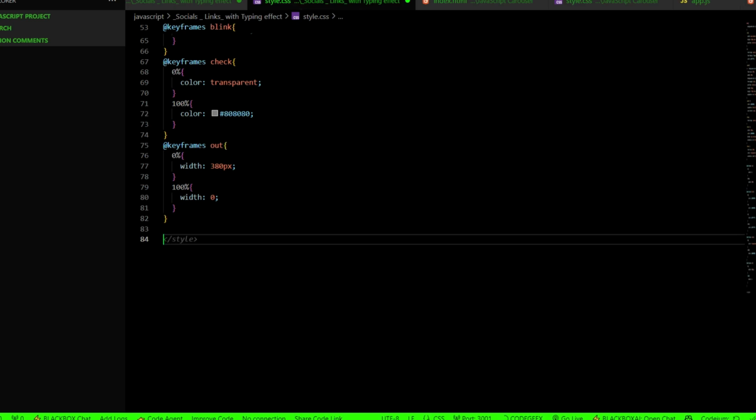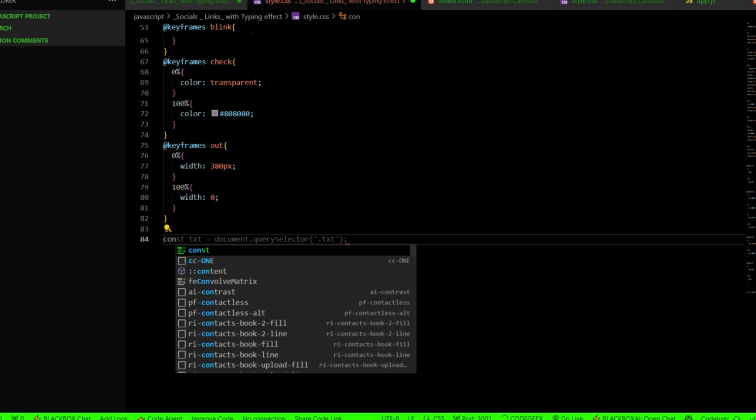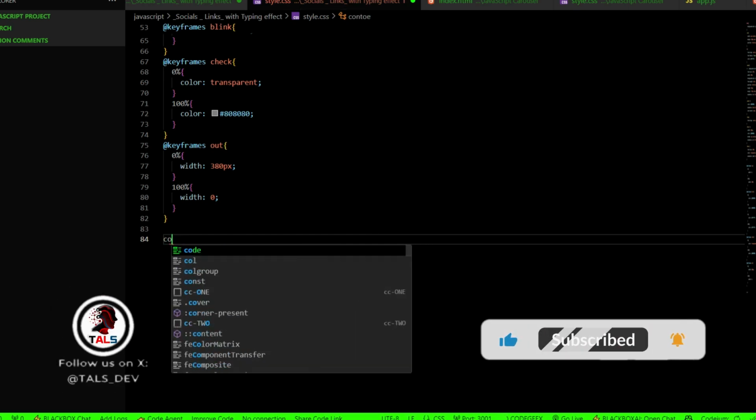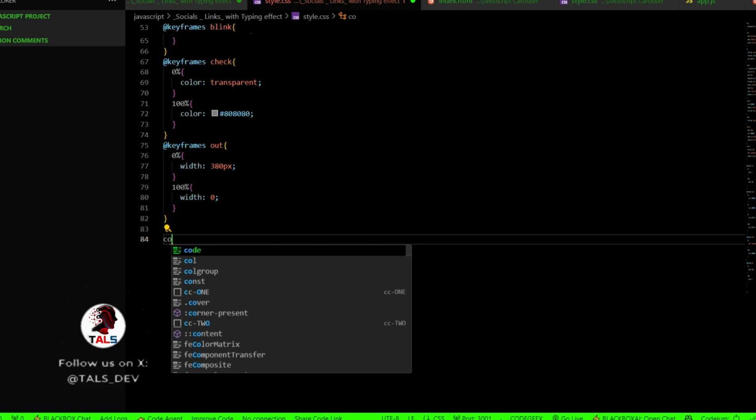So far we have a lot of code, but still it's not done yet. Now what we need is, we are going to make our container. So we need container. Oh, let's put content.